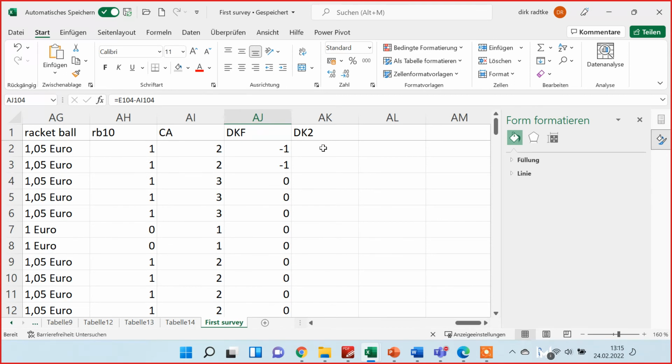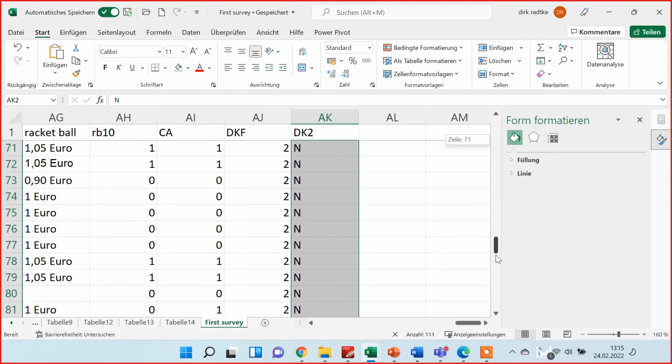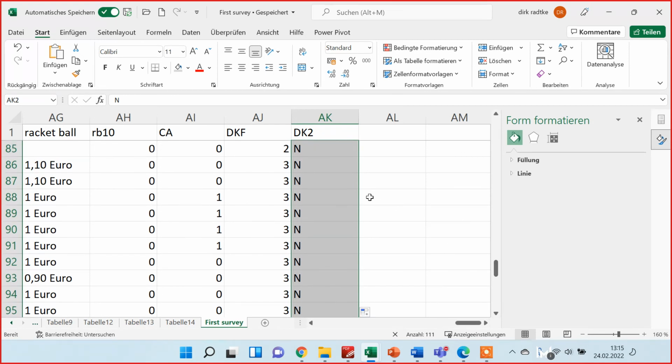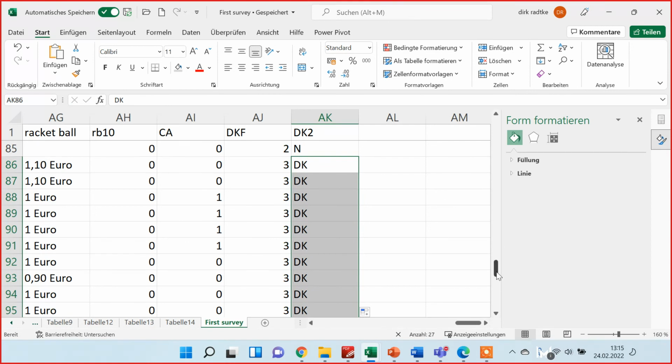So here we take N, let's say for normal people, and I use the autofill function, then I scroll down, and starting with the 3s, here we have our Dunning-Krugers. So here we enter DK for Dunning-Kruger. These are our cases of Dunning-Kruger, the students who overestimated their knowledge.